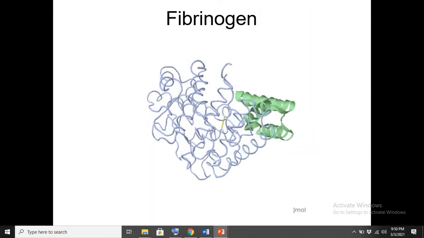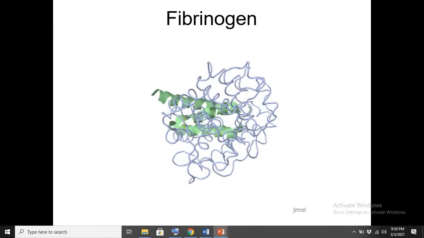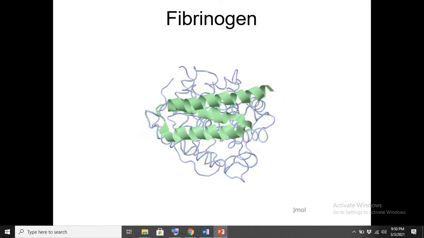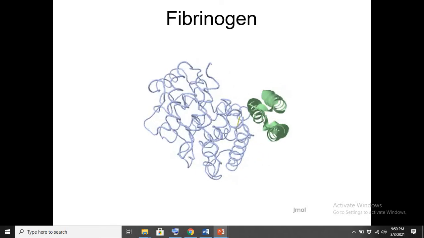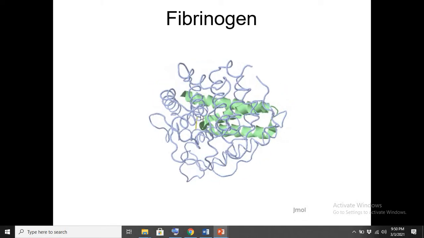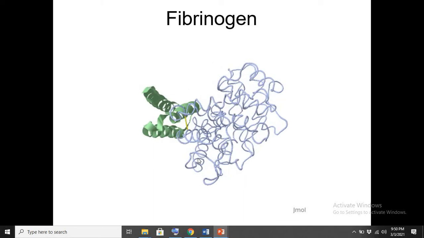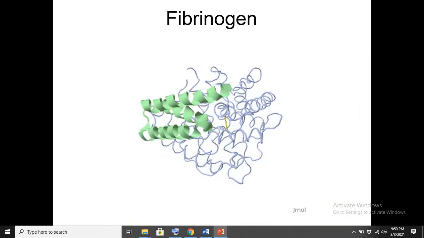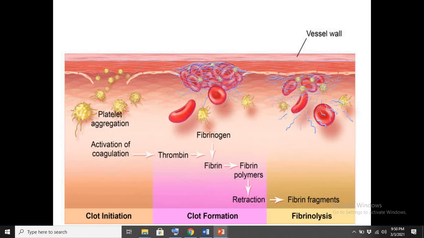Now we are talking about another blood protein, fibrinogen. This is the 2D structure of fibrinogen, and you can see that it has an alpha helix and a loop. What function does fibrinogen perform in your blood? Fibrinogen helps with blood clotting. How it helps with blood clotting, we can see here.